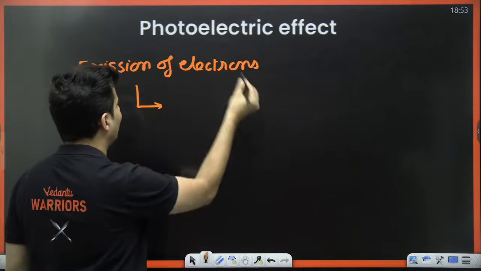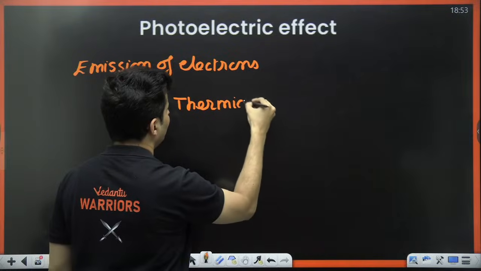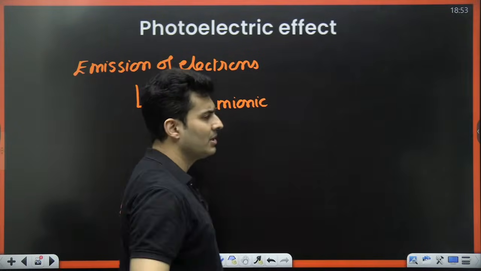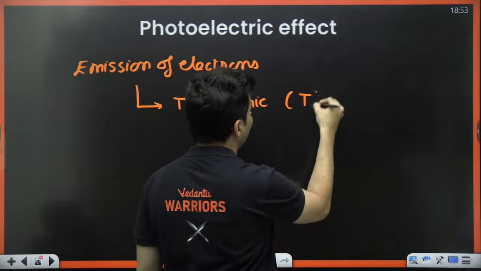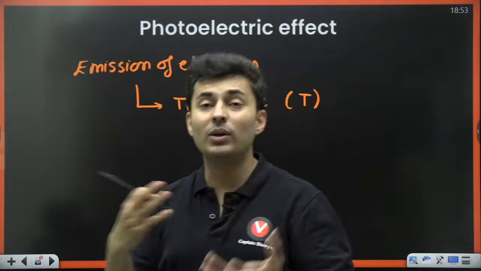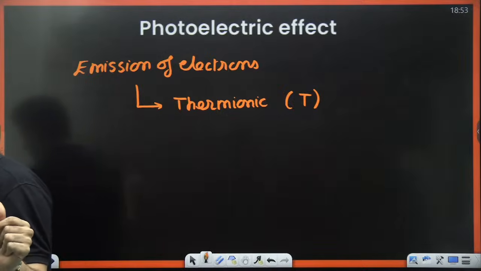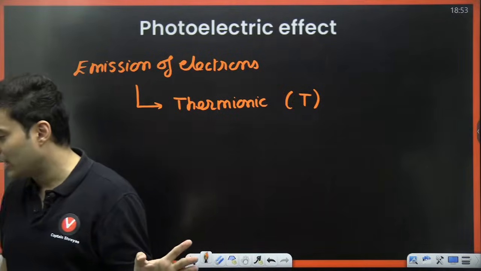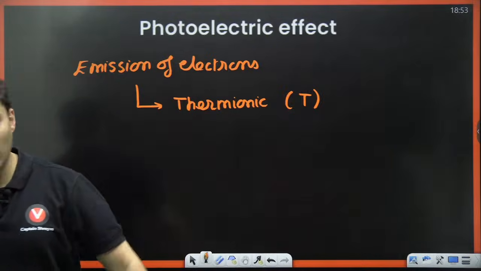That kind of electron emission is called thermionic emission, because of temperature. You heat a body, and electrons are ejected because of collisions. Everybody clear? Very good. The charge on a photon is 0, neither positive nor negative.